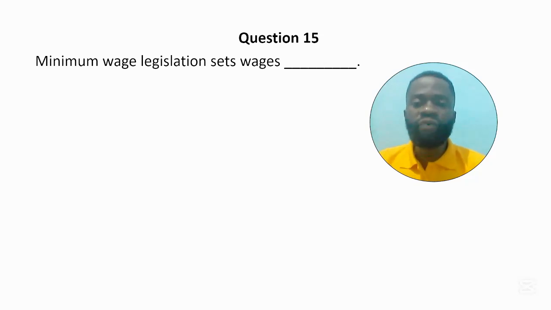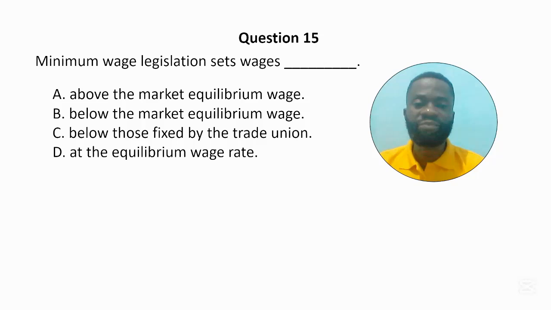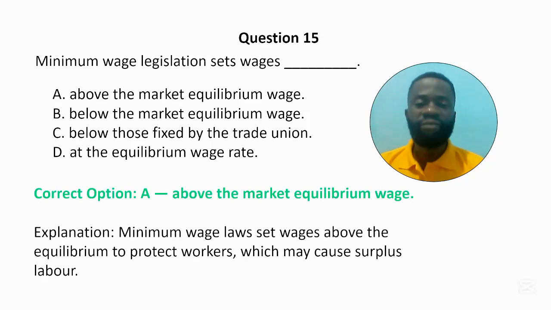Question 15. Minimum wage legislation sets wages dash. A. Above the market equilibrium wage. B. Below the market equilibrium wage. C. Below those fixed by the trade union. And D. At the equilibrium wage rate. The correct answer to this question is option A, above the market equilibrium wage. Minimum wage laws set wages above the equilibrium to protect workers, which may cause surplus labor.